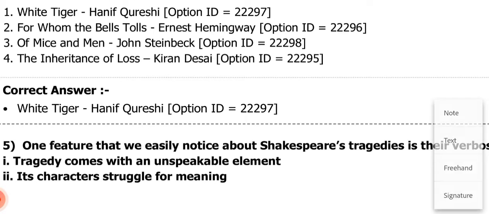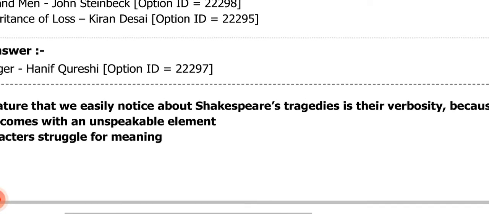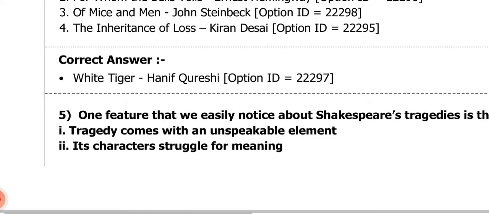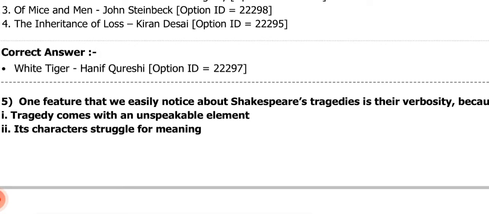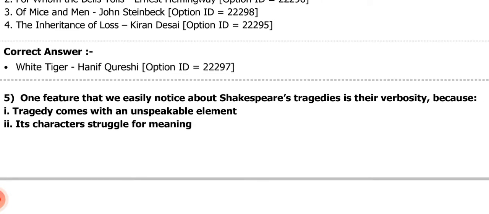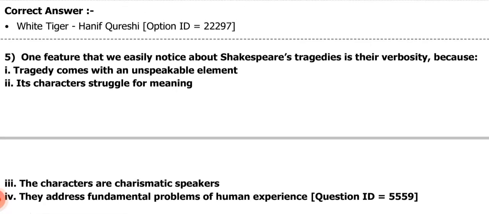One feature that we easily notice about Shakespeare's tragedies is their verbosity, because number 1, tragedy comes with an unspeakable element. Number 2, its characters struggle for meaning. Number 3, the characters are charismatic speakers. Number 4, they address fundamental problems of human experience.